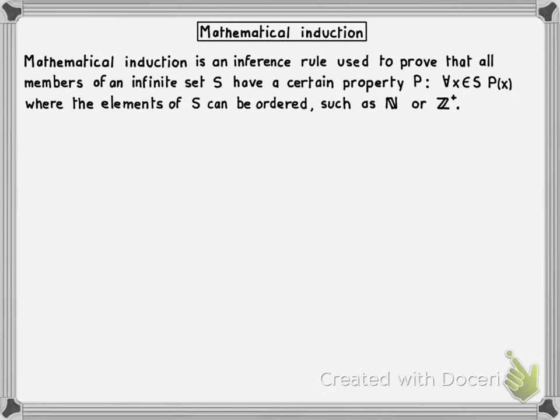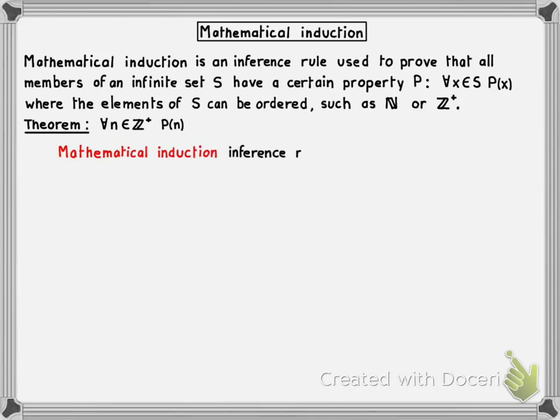Now, typically, our proofs by induction are going to refer to the sets N or Z+. Remember that N is the set of non-negative integers starting at 0, 1, 2, and up, whereas Z+ is the set of positive integers starting at 1, 2, 3, and up. Let's say you're trying to prove a theorem of this form, where P is a property of the positive integers. Then you could use mathematical induction, which is an inference rule, and here is its definition.